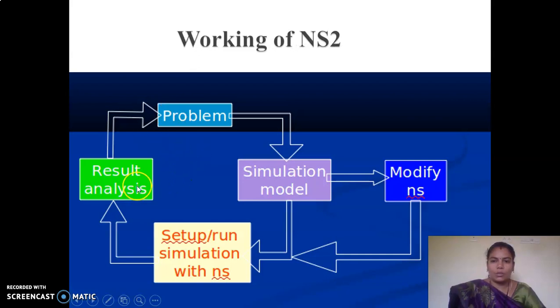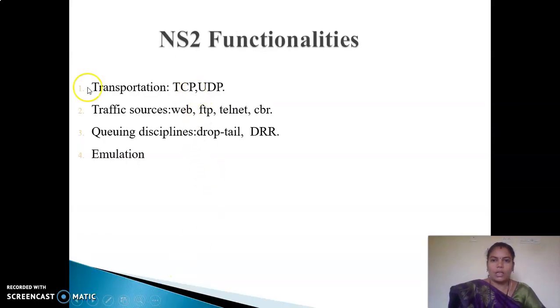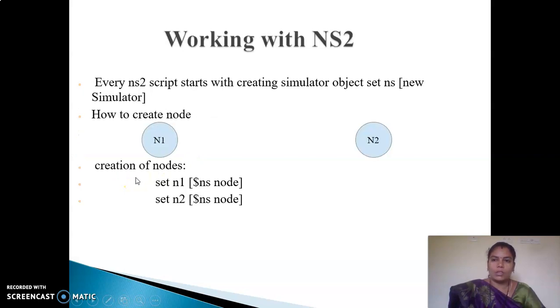Working of NS2: first define your problem and simulation model, modify your NS, set up and run your simulation with the NS environment, and result analysis is done through trace files. The NS2 functionalities: there are four types of simulations. Transportation with the help of TCP and UDP protocols, and traffic sources. For web, we will use FTP, file transfer protocol, and for telnet, we will keep CBR, constant bitrate, and for queuing disciplines, we will keep DropTail and DRR. Finally, we will emulate the NS2 environment.